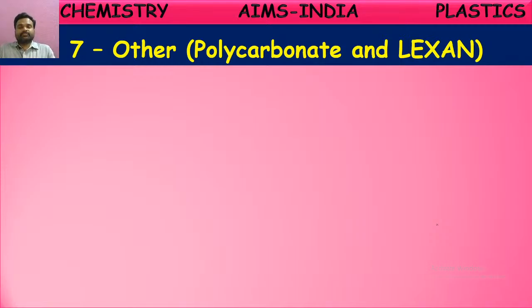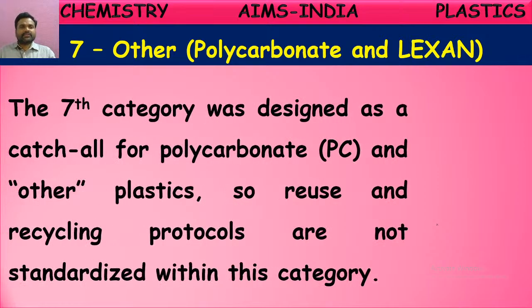The seventh category is actually one with no proper coding. The plastic items which do not have any proper coding will come under the seventh category. That's why they are called the other category. The seventh category was designed as a catch-all for polycarbonate, PVC-type and other plastics.